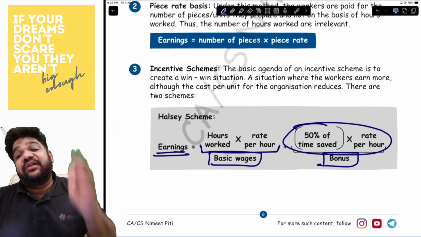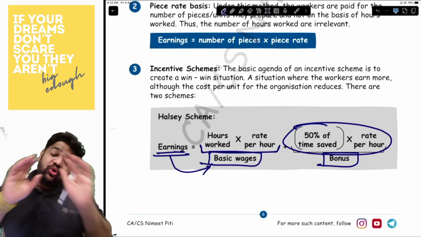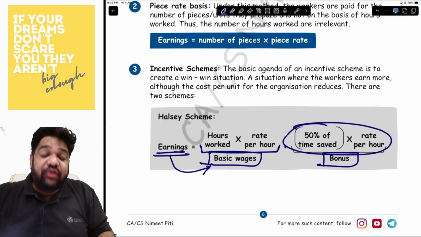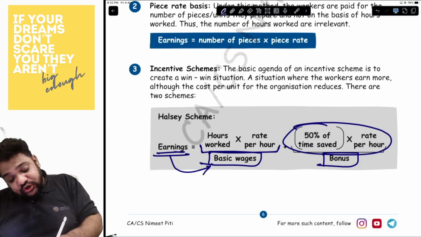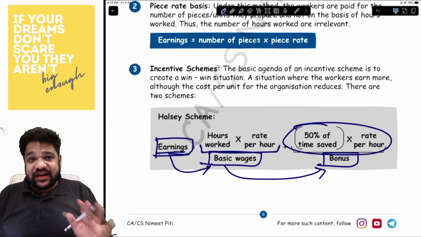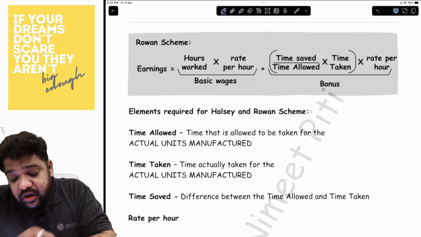There may be a situation where the bonus is zero. In that case, earnings are only basic wages. But there will most likely be a case where the worker is getting a bonus as well. So basic wages plus the bonus will become your earnings. Is that clear? Now, next comes the Rowan scheme.